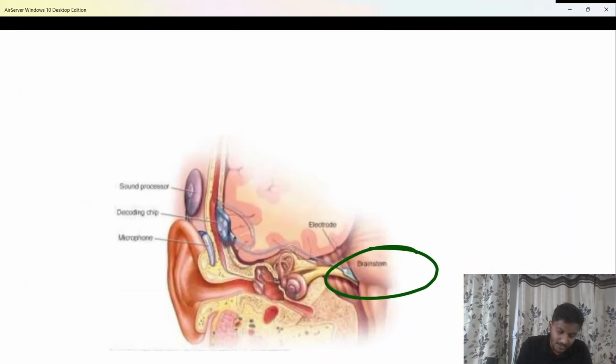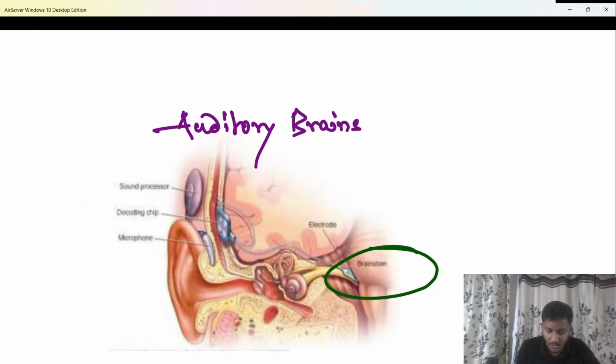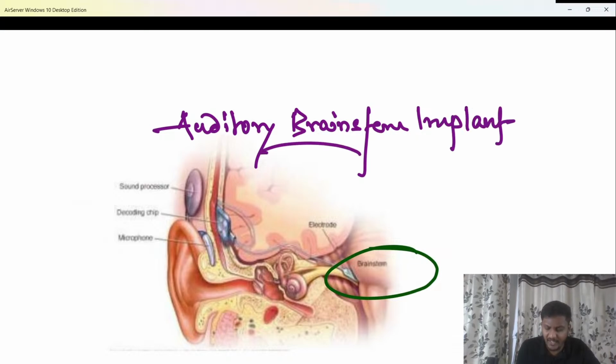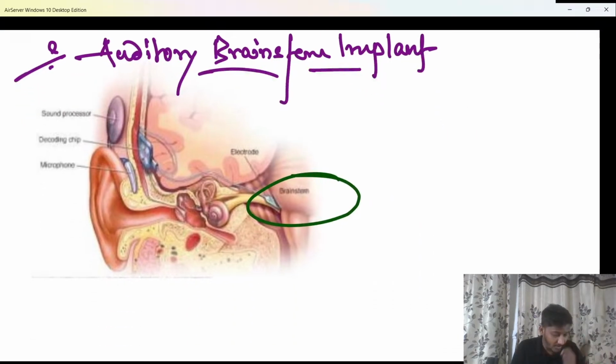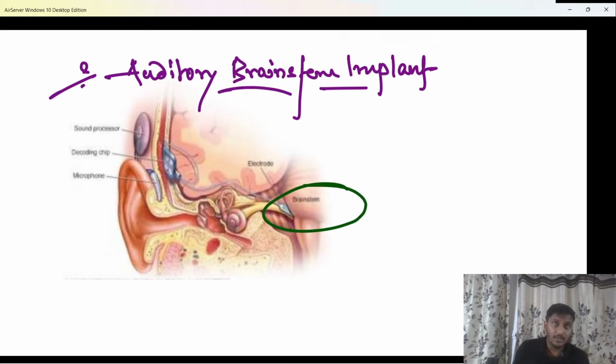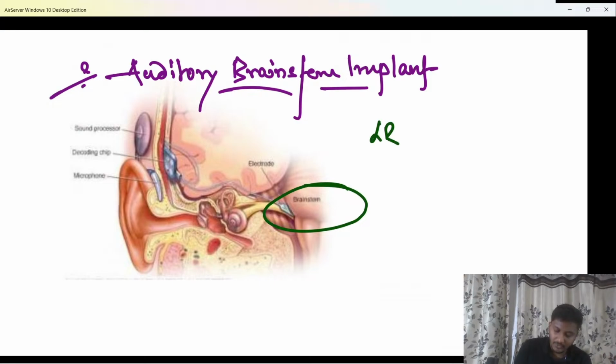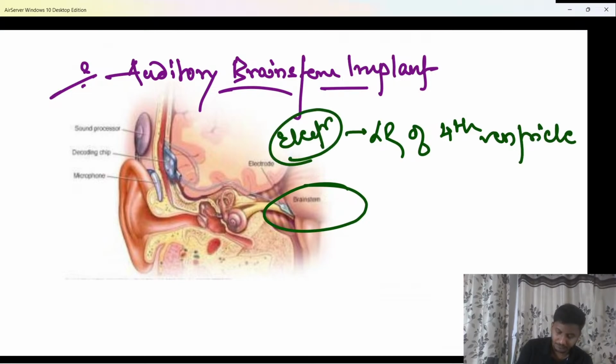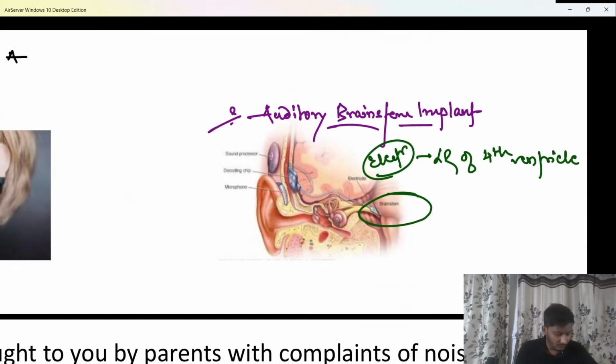This kind of implant is what is known as ABI, and that ABI is nothing else but auditory brainstem implant. This is a very common question of your exam, and every time people make mistakes, so do not make the mistake this time, in case this question repeats. So in the auditory brainstem implant, the electrode, as I told you, is usually placed in the lateral recess of the fourth ventricle. The electrode is inside the lateral recess of the fourth ventricle. Clear to all of you? Chalo.